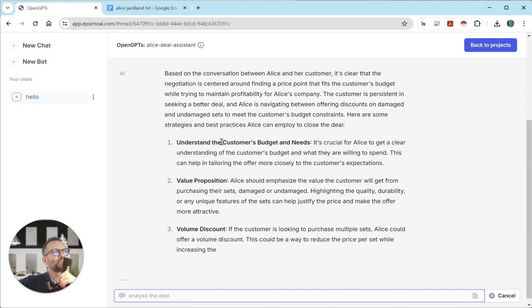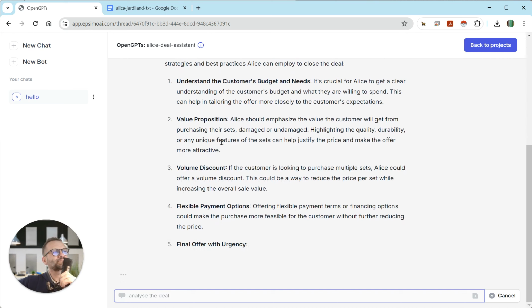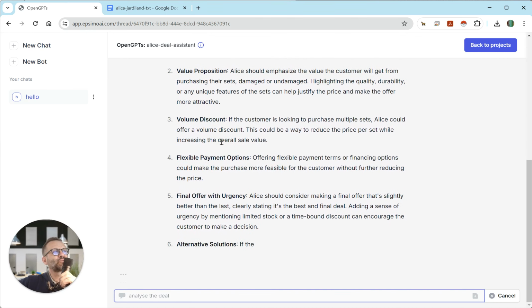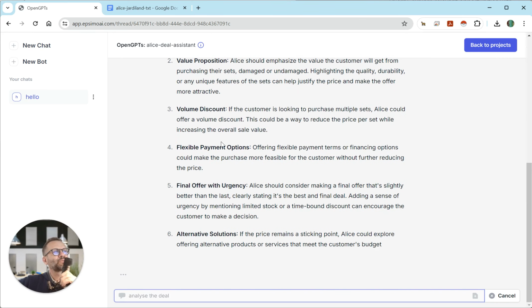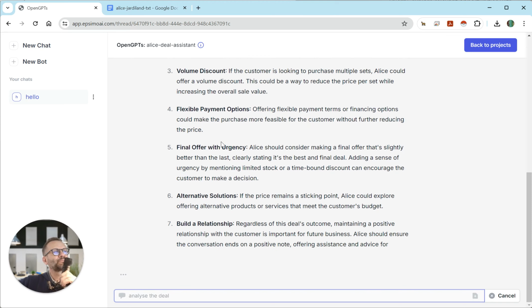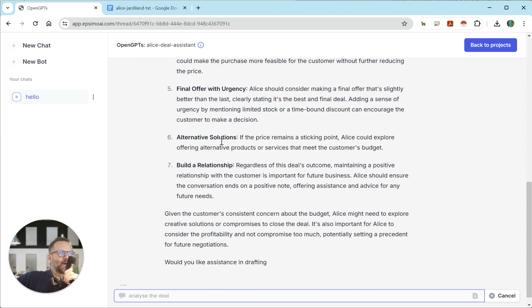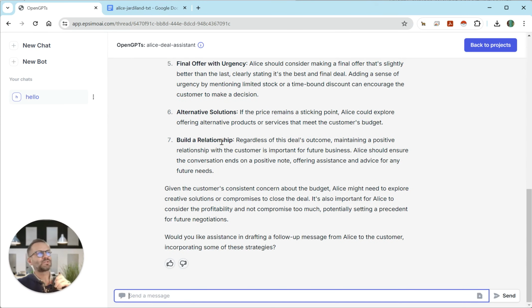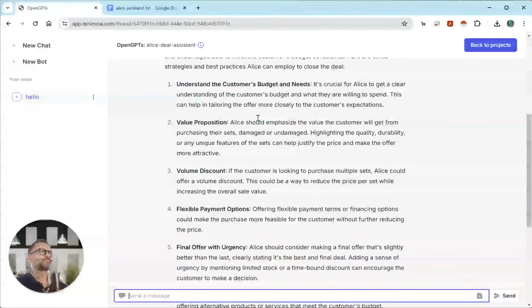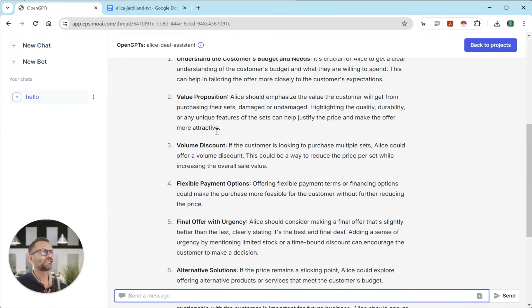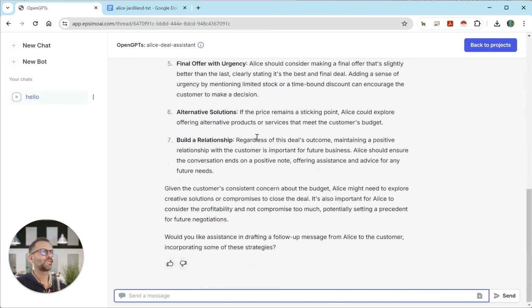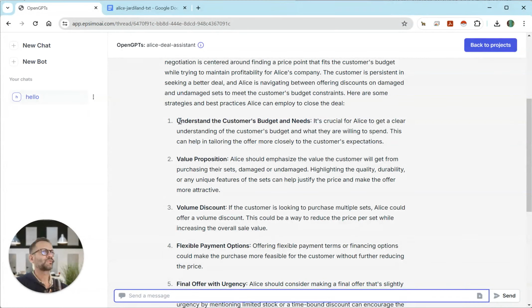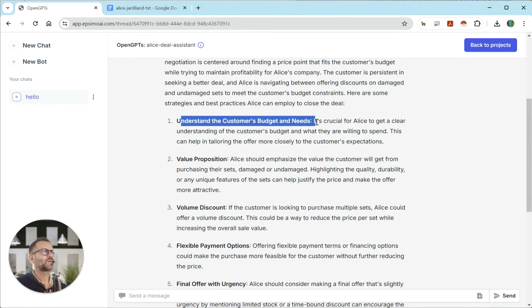The model gives me some recommendations on what should be done, and maybe I can ask it to go into detail, because it mentions understanding the customer budget and needs, building the value proposition, and volume discount.